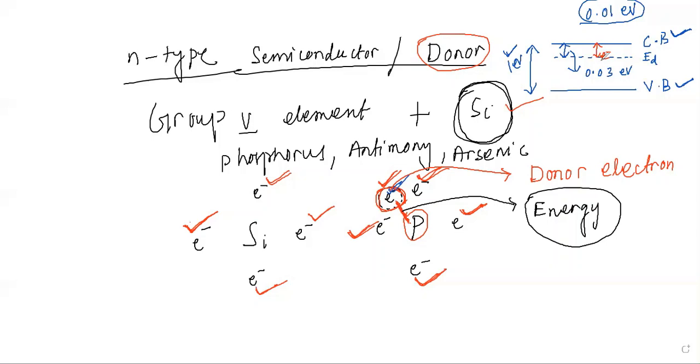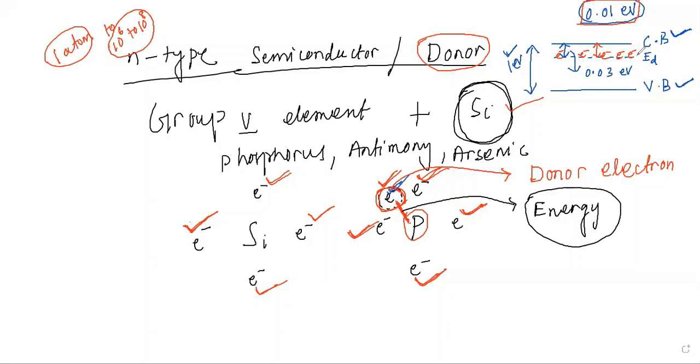So these extra electrons: we are adding one impurity atom for 10 to the power 6 to 10 to the power 8 silicon or germanium atoms. The dopant atoms you added will all give you these donor electrons, and these electrons will be in the donor energy level, which is just below the conduction band by an amount of the order of 0.01 electron volt.